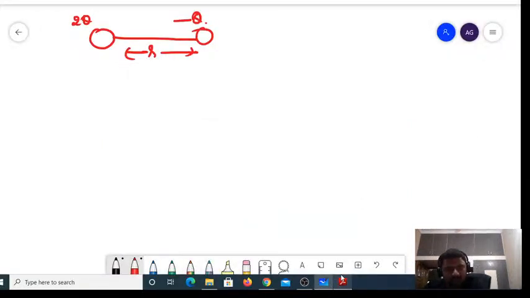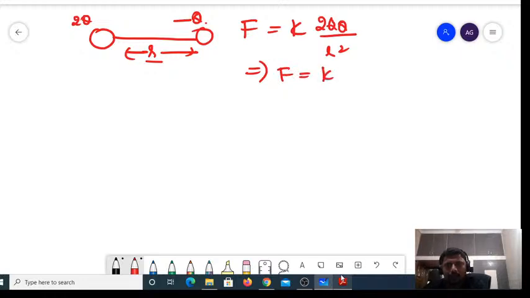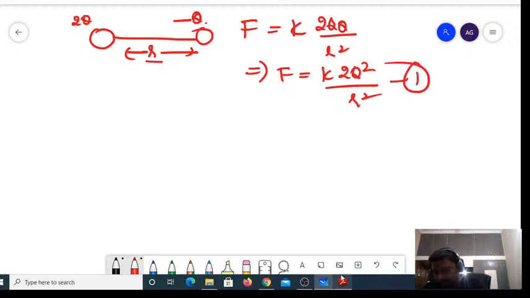Initially, when they have been separated by a distance of r, what is the value of the force? F is equal to K into 2Q into Q divided by r square, or you can write F is equal to K into 2Q square divided by r square. It is your first or initial force between the two charges.